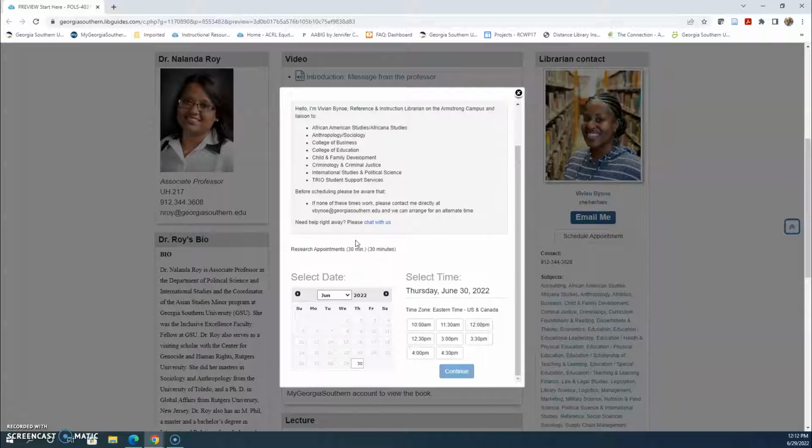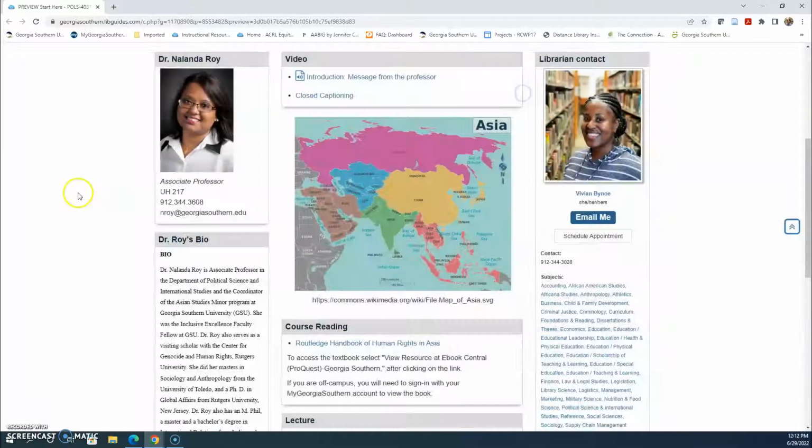I am located on the Armstrong campus, so students who are physically in Savannah are welcome to come in the library here and meet with me. If you're not, you're welcome to call me or schedule a virtual appointment.